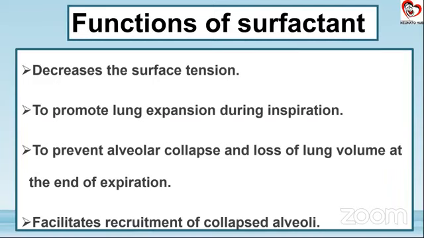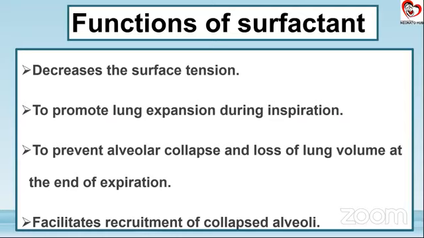So to sum it up again, what are the functions of surfactant? The first and foremost thing is that it decreases the surface tension. As it decreases the surface tension, atelectasis is not going to happen. It prevents alveolar collapse, that is, atelectasis of the lung is also prevented.